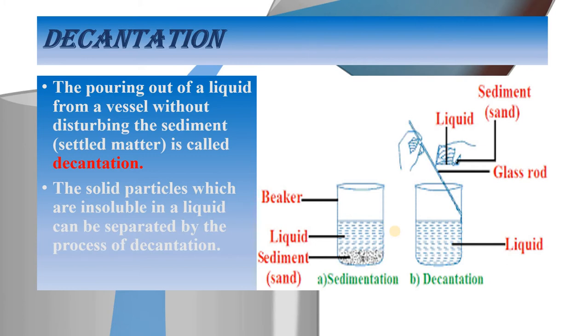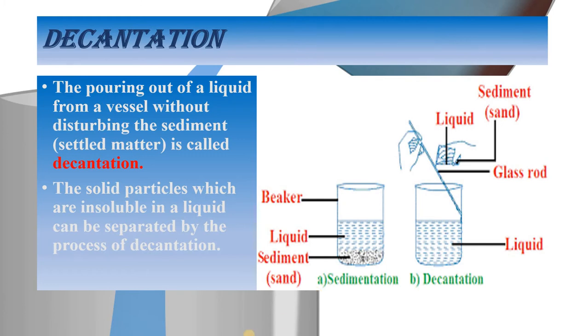Now, the solid particles, as I have already said, which are insoluble in a liquid, can be separated by the process of decantation. A very good example is a mixture of sand and water. As I have already said, it contains sand particles suspended in water, so the sand can be separated from the sand-water mixture by the process of decantation. Now we will learn how this process of decantation is done.